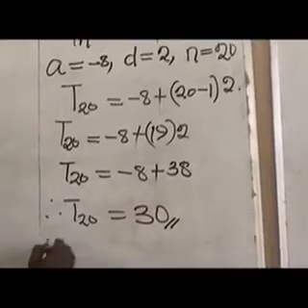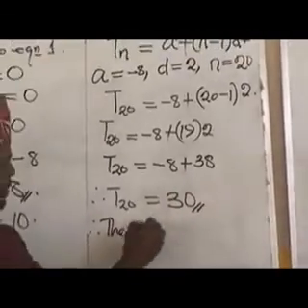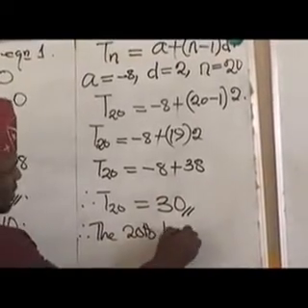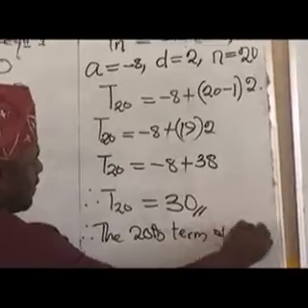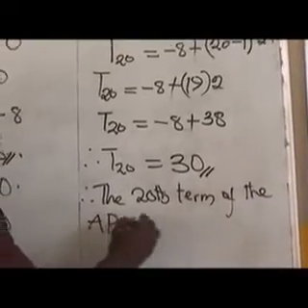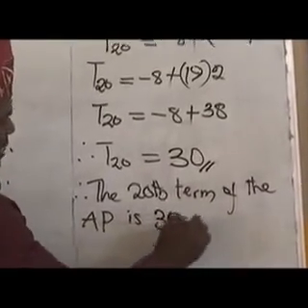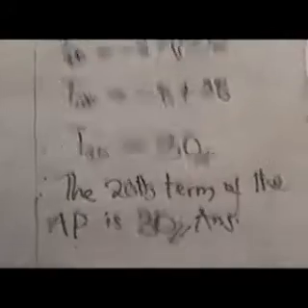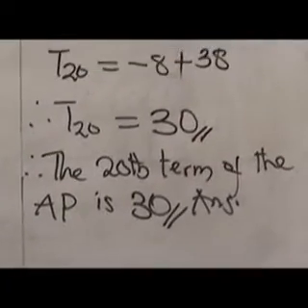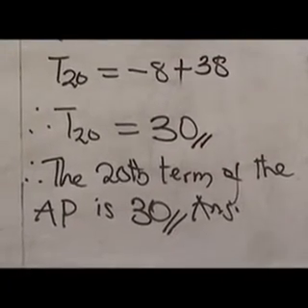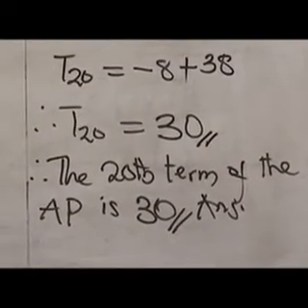So you conclude by saying the 20th term of the AP is 30. And that gives us our final results. The final answer. That's what is expected. And by the way, as an examiner, we allocate marks.